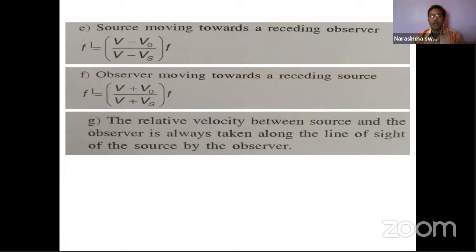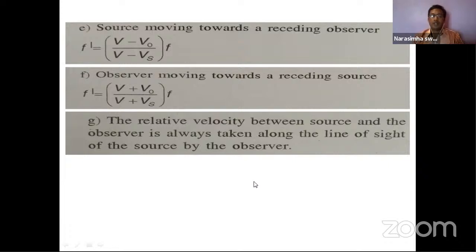You cannot see the source, but you can hear the sound, no? Even though you can't physically see the source, you can hear the sound.